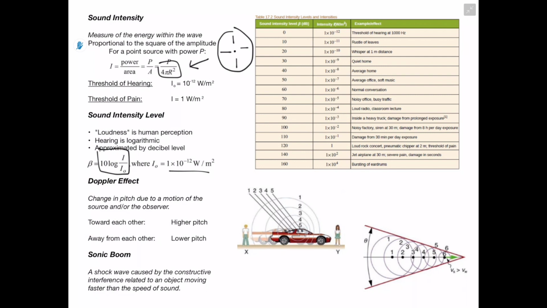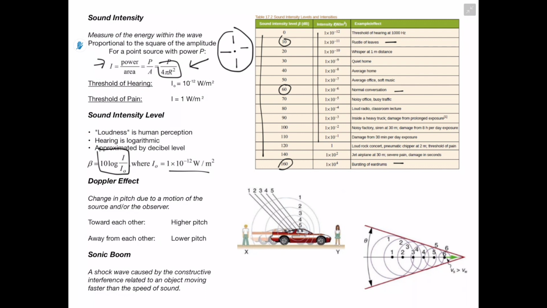And then I have a couple different examples over here in this table of different sound intensity levels. So in this column we're dealing with decibels, and then here we're dealing with our normal intensity, which we talked about up here. And as we can see, at about 10 decibels, we're actually going to have a sound that's about as loud as the rustle of leaves. For instance, if we had 60 decibels, it'd be like a normal conversation. And then at 160 decibels, this is actually a sound level so high that we would burst our eardrums if we were to hear this.